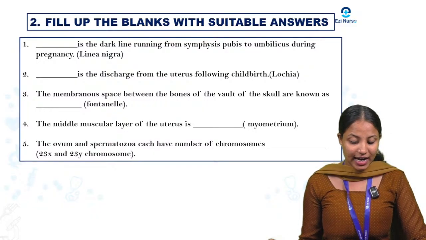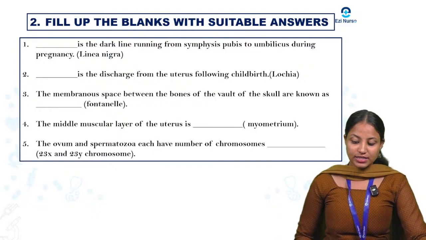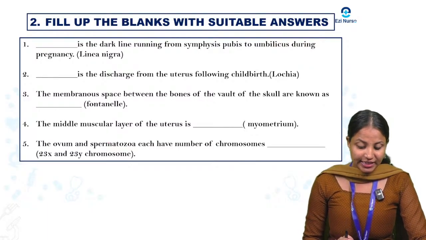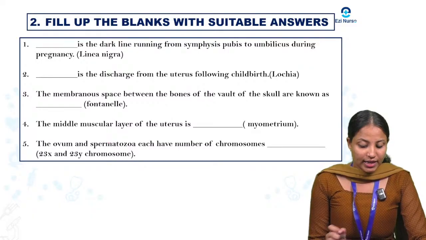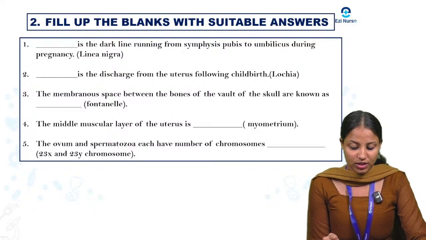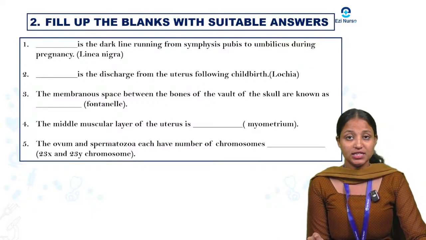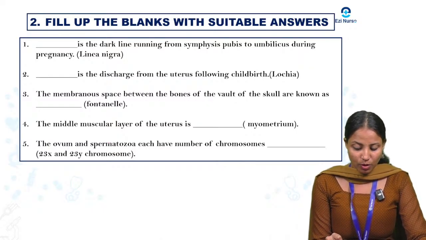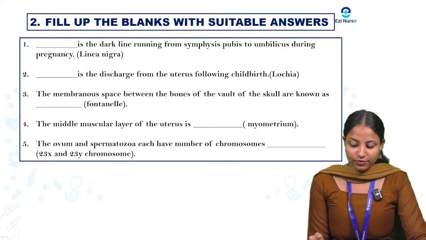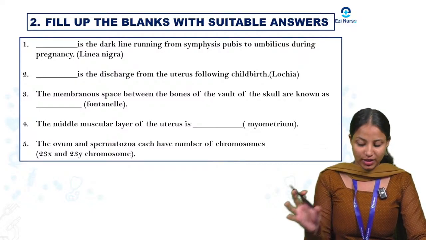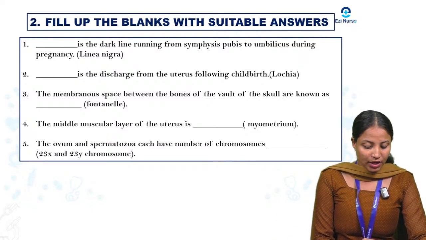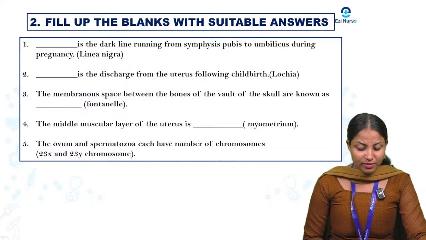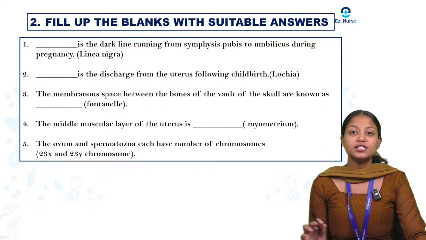Dash is the dark line running from the symphysis pubis to the umbilicus during the pregnancy, that is linea nigra. Next one, dash is the discharge from the uterus following childbirth, that is lochia. Next one, the membranous spaces between the bones of the vault of the skull are known as fontanelle. Fontanelle. Okay. Next, fourth one, the middle muscular layer of the uterus is known as myometrium.